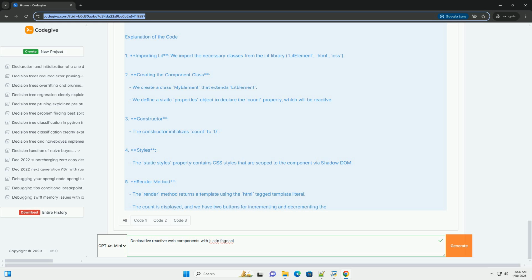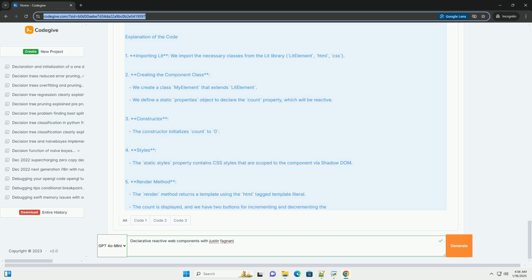Explanation of the code. 1. Importing Lit. We import the necessary classes from the Lit library: LitElement, html, css. 2. Creating the component class. We create a class MyElement that extends LitElement. We define a static properties object to declare the count property, which will be reactive. 3. Constructor. The constructor initializes count to 0.